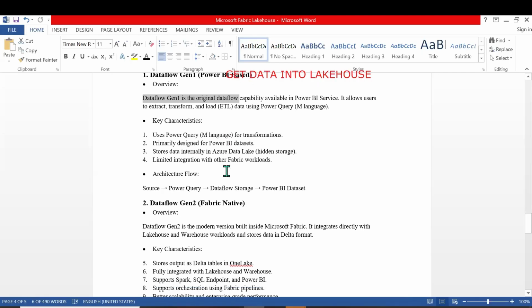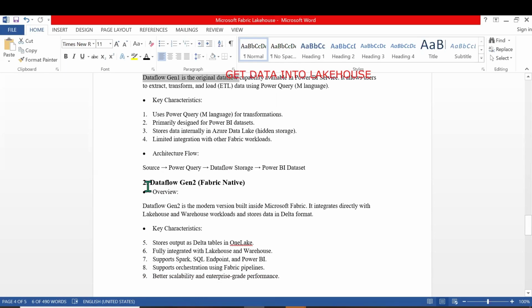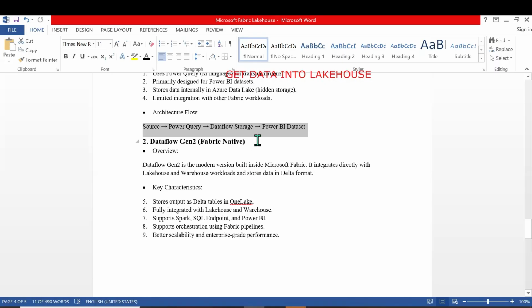The flow is source, Power Query, dataflow storage, and Power BI dataset. We get the data into the dataflow, then from Power BI we connect to the dataflow. That is what we generally do in regular work. When Fabric evolved, Dataflow Gen 1 is the older one which is only used for the Power BI.